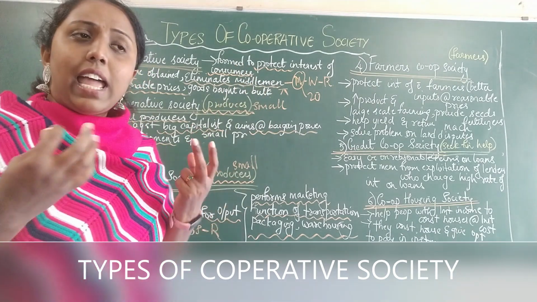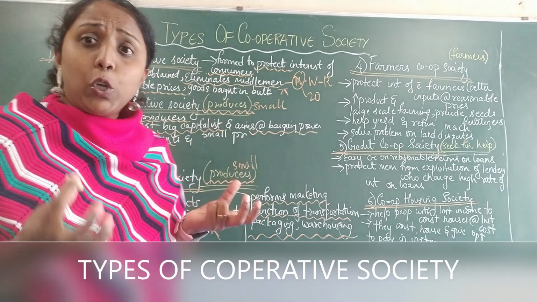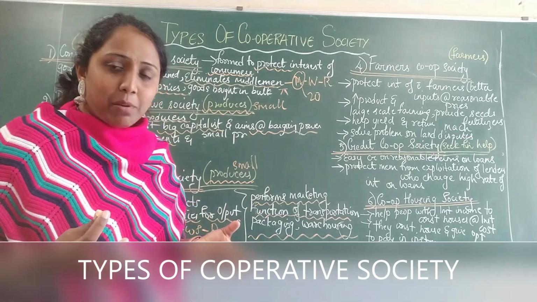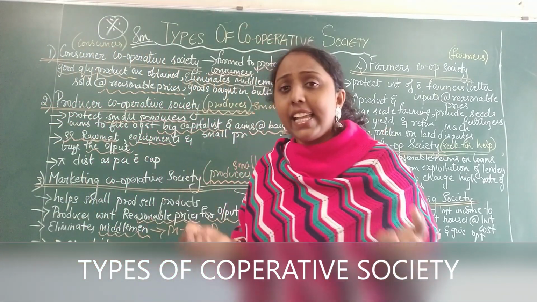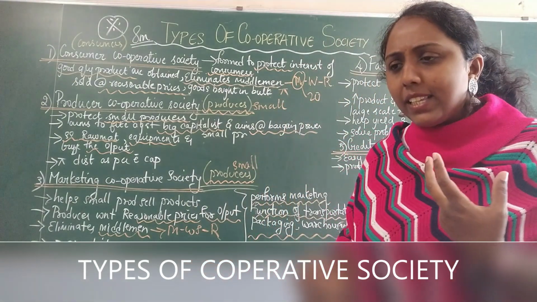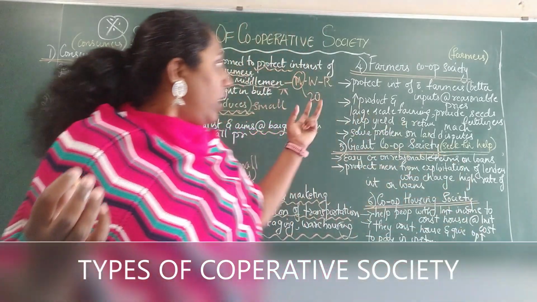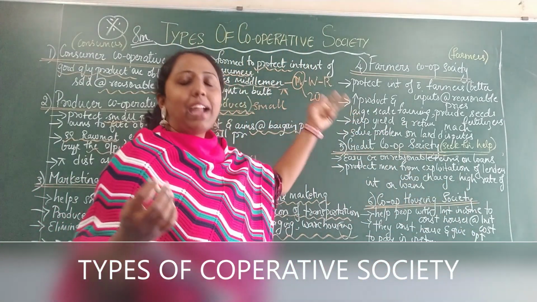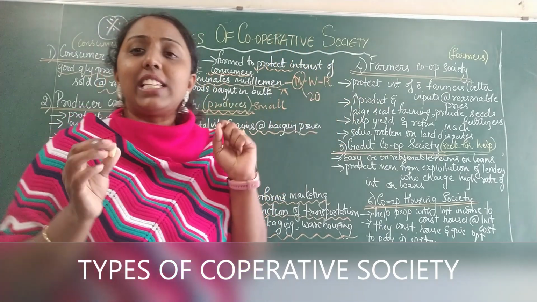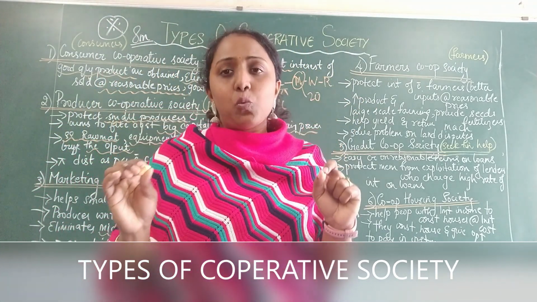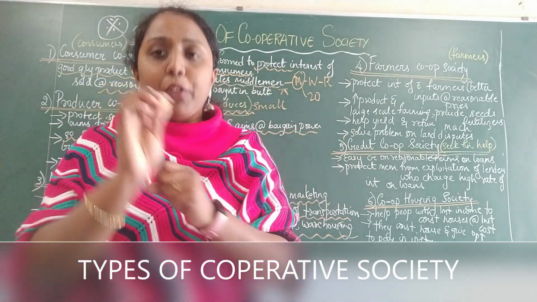So what is the help that's been provided to the farmers? They are getting good quality seeds at a best price. They are getting good quality, let's say, machinery, seeds, whatever fertilizers are required to till the soil to make the plants grow. All that kind of help is being provided by this particular Farmers Cooperative Society. And if there's any disputes and fights as well, this particular farmers cooperative society goes ahead and protects the interests of the farmers.